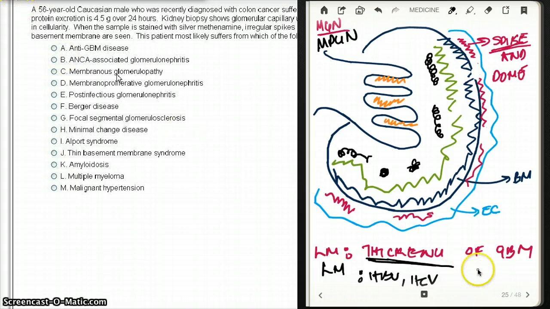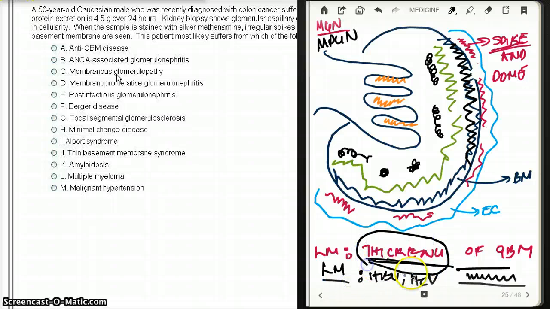Okay, we're also going to see splitting of the basement membrane. So the basement membrane here, there's going to be splitting of the basement membrane. This splitting of the basement membrane happens due to mesangial growth. See how on light microscopy we said that is responsible for thickening with MPGN? The thickening is caused by ingrowth of the mesangial membrane. That's what we're going to see on light microscopy.